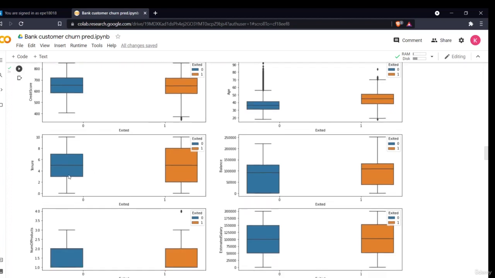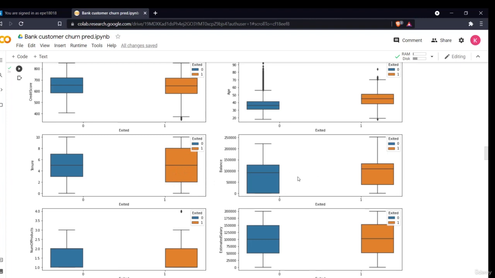Now the third one is the tenure. Surprisingly, the people who have spent the most time, the oldest members, and the newest members are the ones most likely to churn. The average customers from 4 to 6 years are more likely to be retained in the bank, they are not leaving. But the customers who have been with the bank a long time, or have joined recently, are more likely to leave the bank or churn.